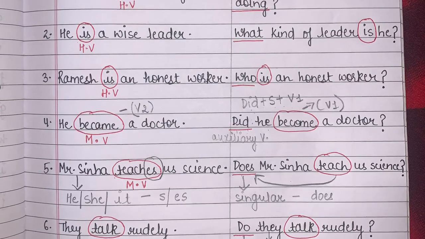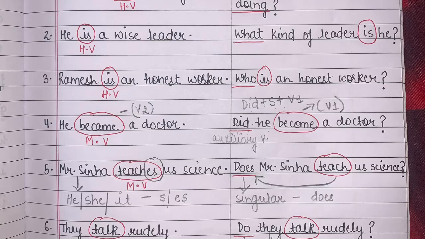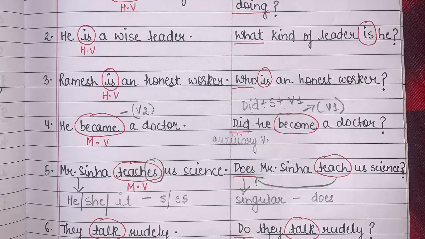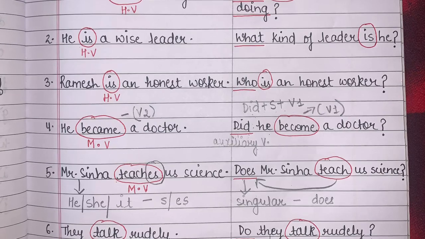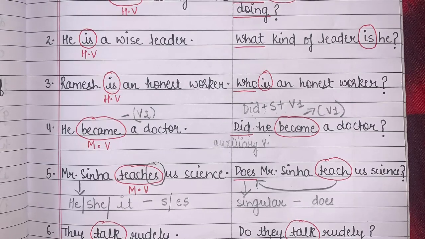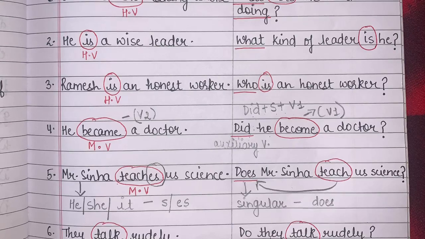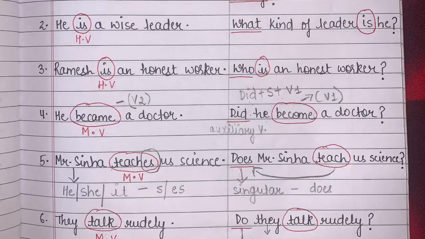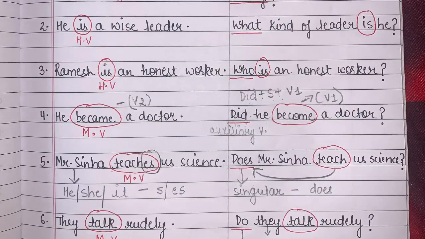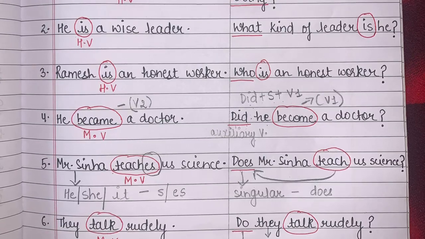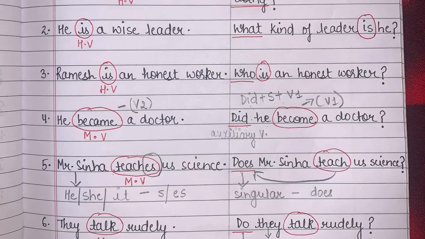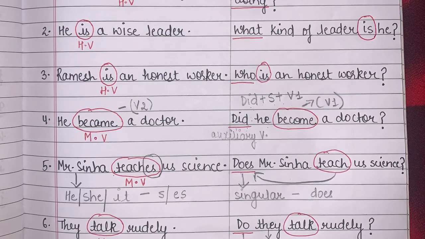Are you understanding this? Let's see example number 5. "Mr. Sinha teaches us science." Full stop. Now students, there are some rules you have to understand: whenever we talk about he, she, it, we have to use s or es, right? With all these we have to use s or es. Here we have the name of a person, Mr. Sinha, so I have to use es here.